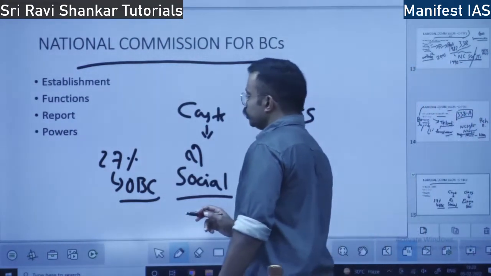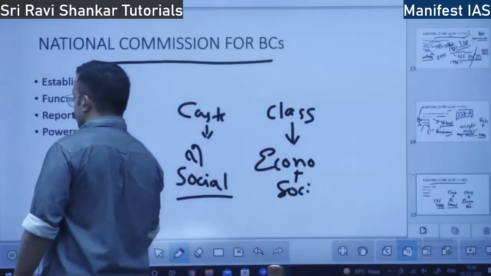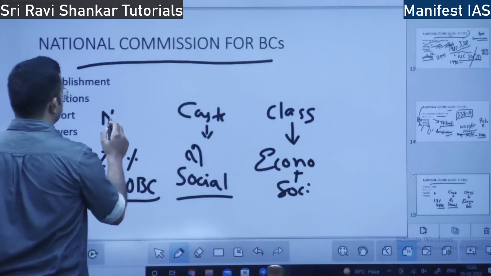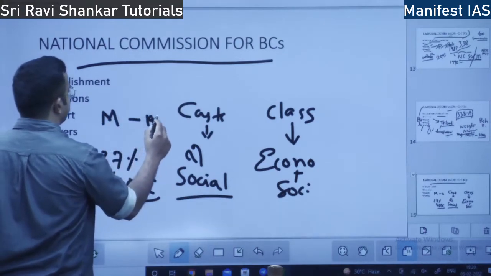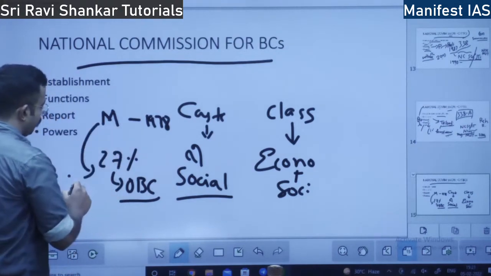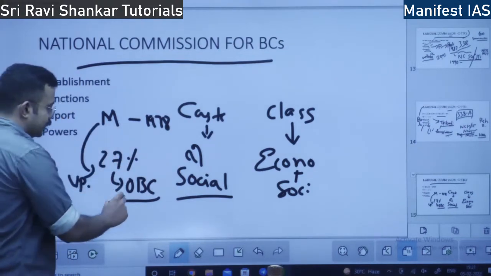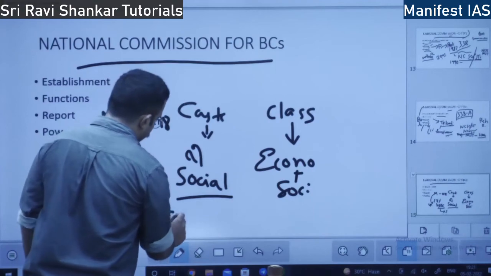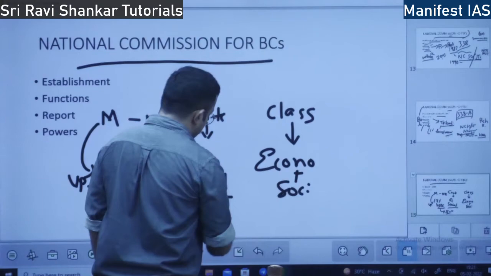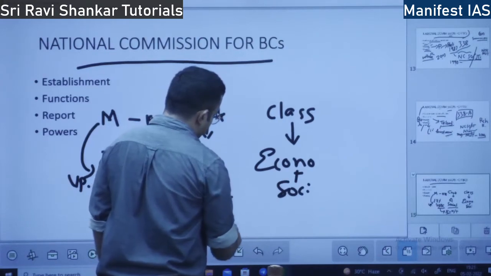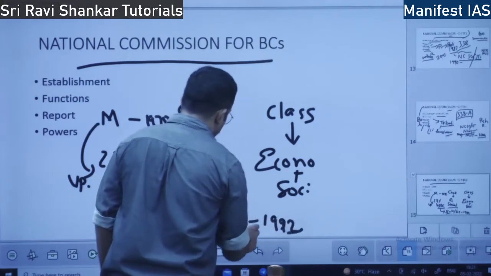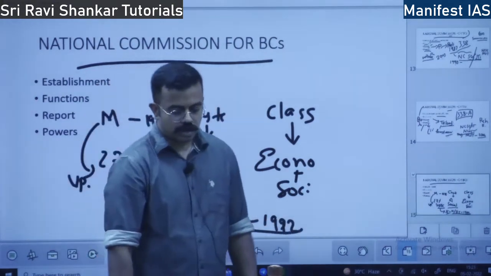So who recommends 27% reservation? It is the BP Mandal Commission in 1978. They recommend 27% reservation, which is provided by the VP Singh government. So this case goes to the Supreme Court. What is that case called? Mandal case or Indra Sawhney case, 1992.